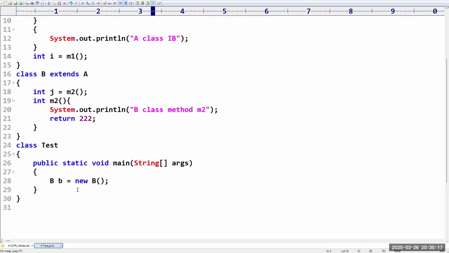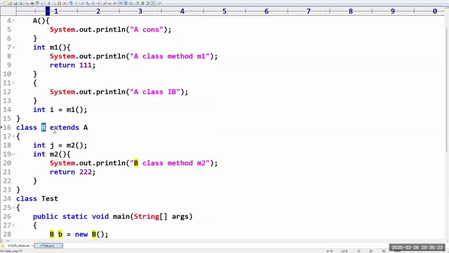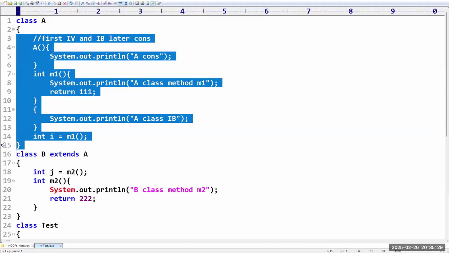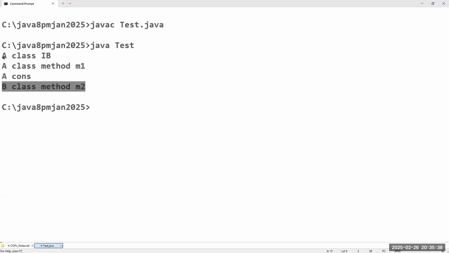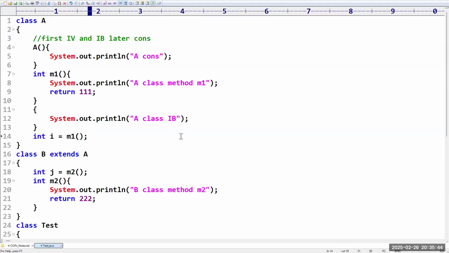Now, you can see, first we created B. In this case it will go to B class. Who is the parent of B class? A. So first it has to execute all the instance members inside A. What is the priority? First instance variable. Sir, is there any instance variable? But before the instance variable, the instance block is there, right? That's why first the instance block. But before that, class B also has an instance block and instance variable. Whenever you invoke with the child, first it will redirect to the parent: please execute all the things present in the parent, then I will get a chance. Sir, actually one question: why is it always going to the parent first?